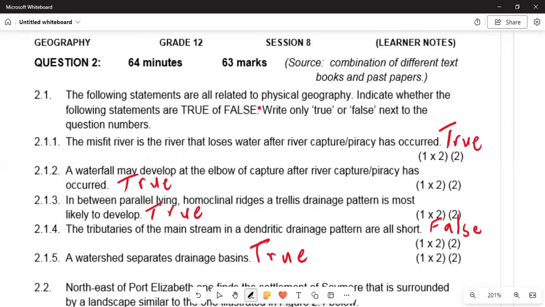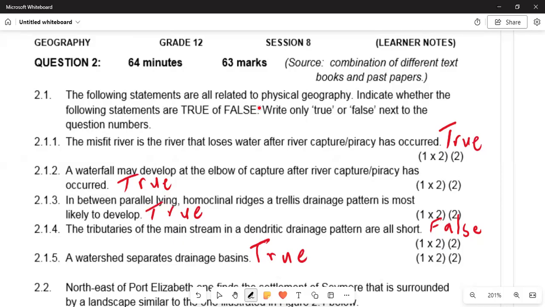In 2.1.3, between parallel homoclinal ridges, a trellis drainage pattern is most likely to develop. That is true. Why? Because there is a parallel line, and there are homoclinal ridges, on a trellis drainage pattern. Remember that we have a variety of them. You need to refer back to them and study them thoroughly.